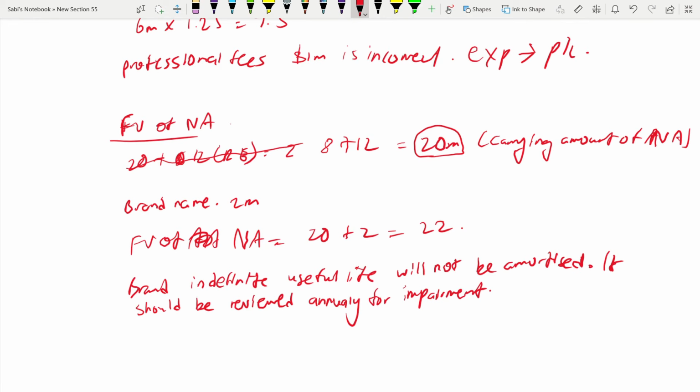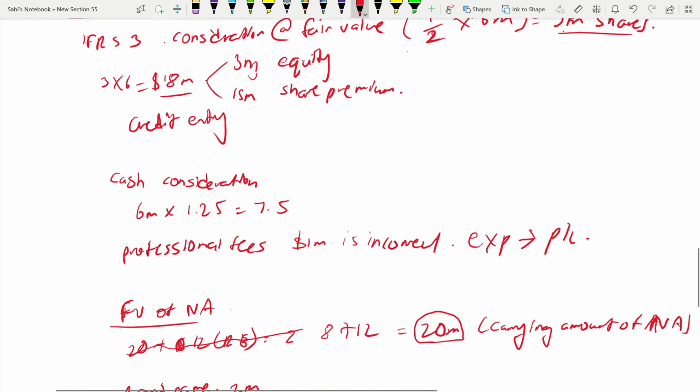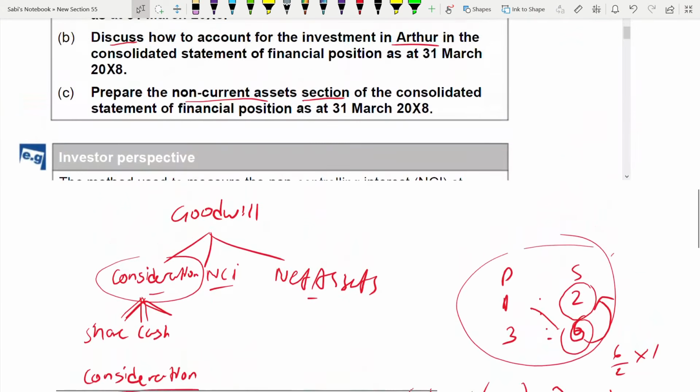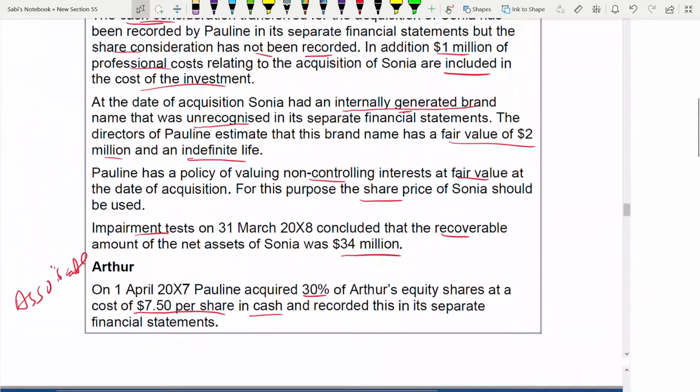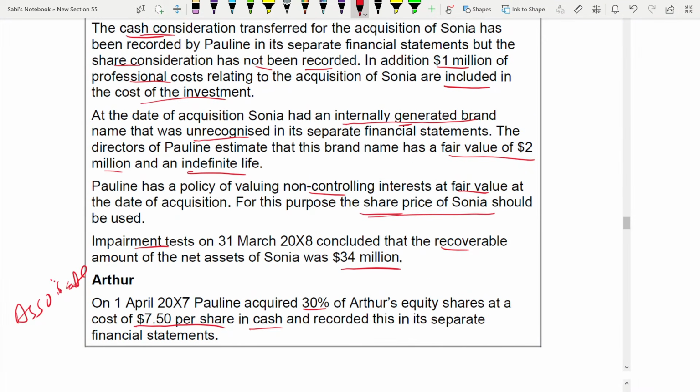Next, NCI is the third subheading. This is also at fair value. So now, how are you going to get that fair value? For NCI they have told something. You can use the share price of Sonia.